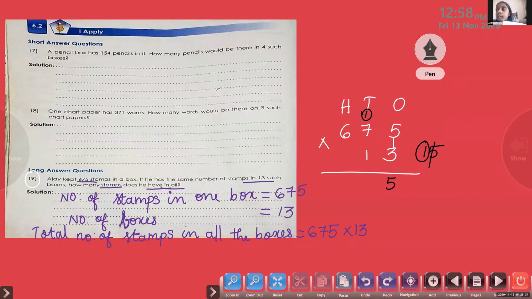Next we have to multiply 3 into 7. Try to say the table of 7. 1 seven is 7. 2 sevens are 14. 3 sevens are 21.